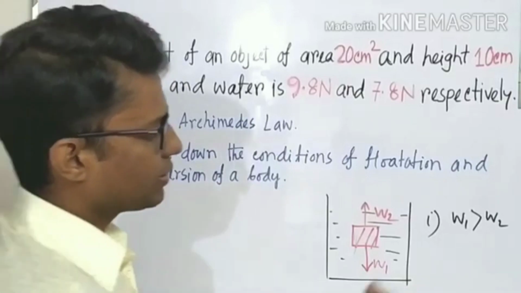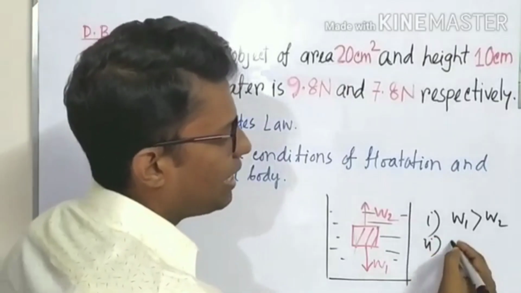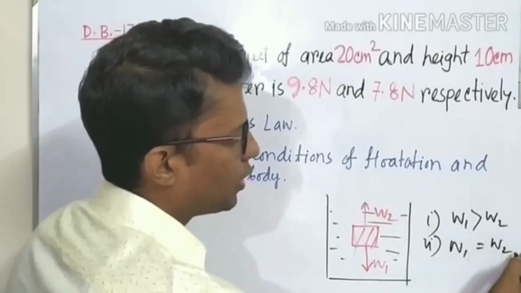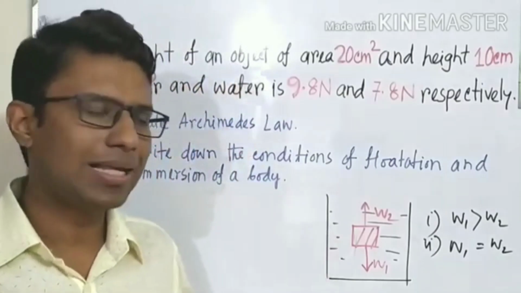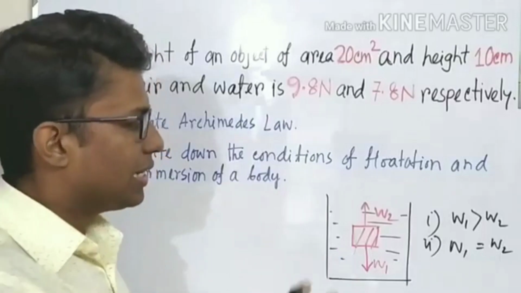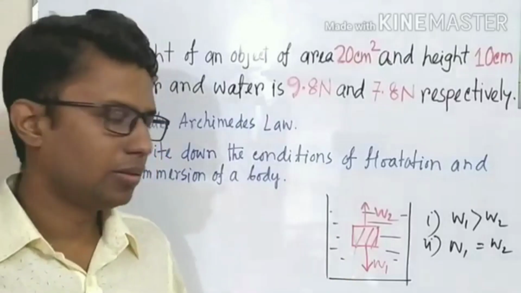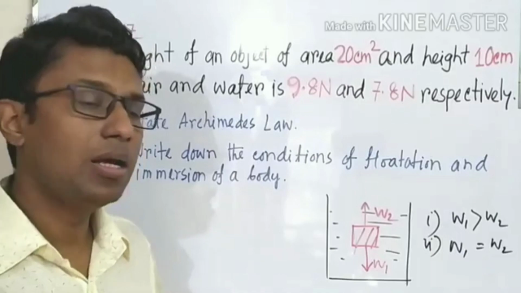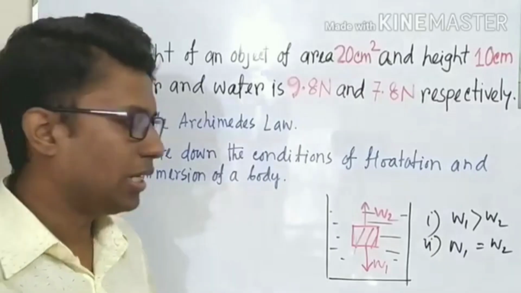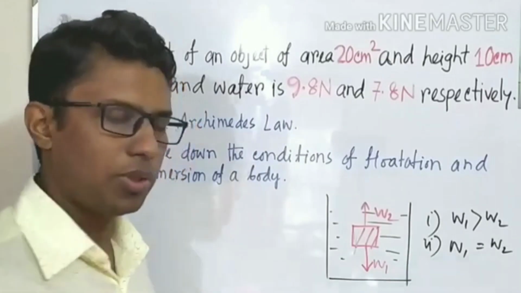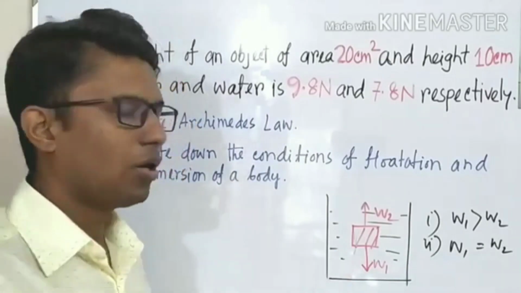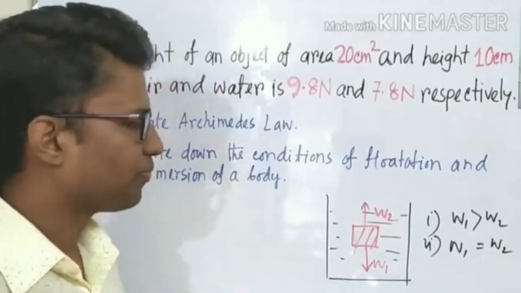In the second case, if W1 is equal to W2, that means if the density of the object is just equal to the density of the water, then it will float. It will float, but being fully immersed. It will float being fully immersed when W1 is equal to W2. That means when the weight of the object is just equal to the buoyancy.